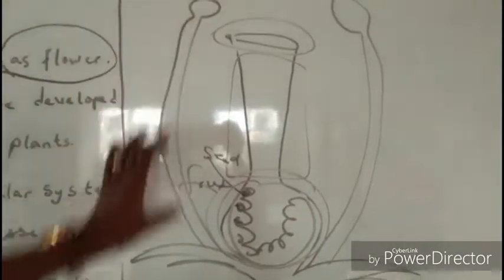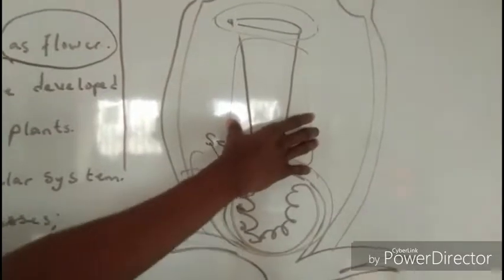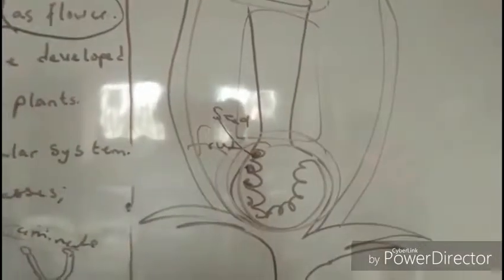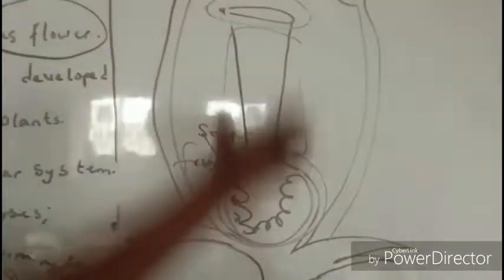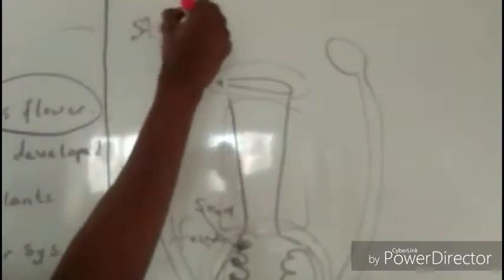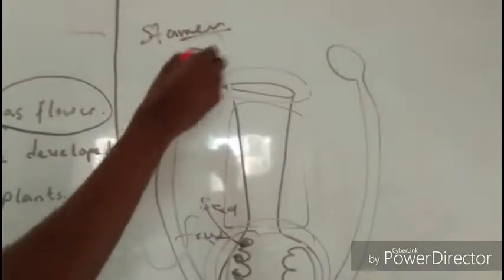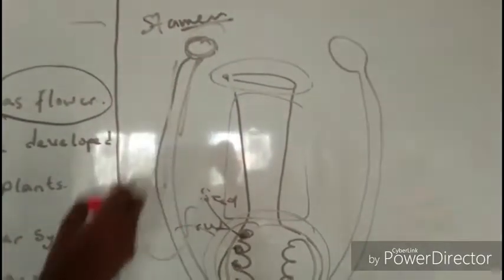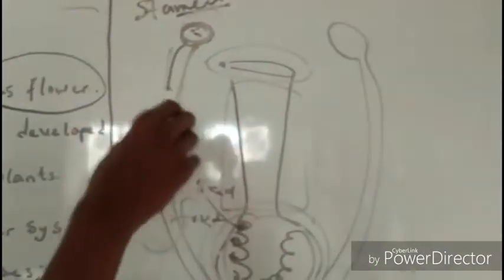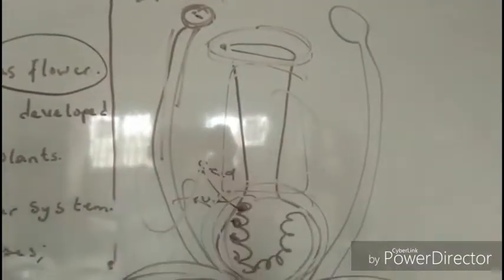Each of them has other names. This one is called stamen or androecium. This one has three names: it's called pistil, it's called carpel, it's called gynoecium. Those are the three names they call this. For easy remembrance, when you say stamen, men is for male. So this is the male part of the flower that contains anther and filament, and the anther contains pollen grain. While your female part contains stigma, style, and ovary.